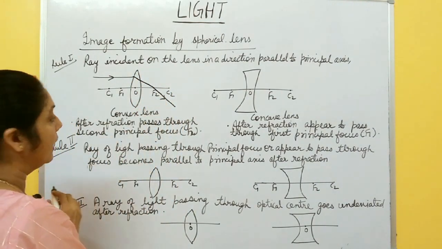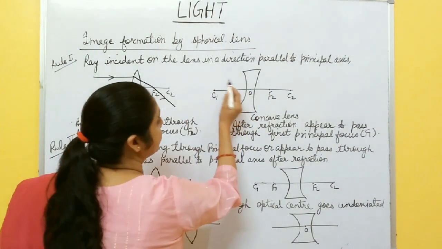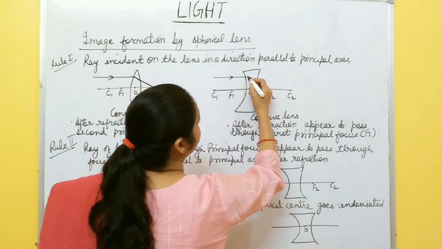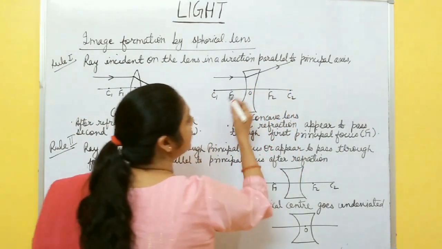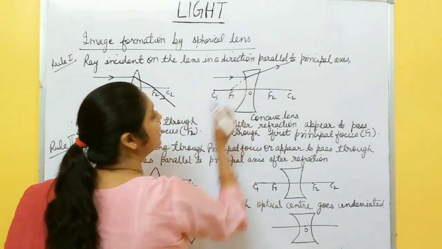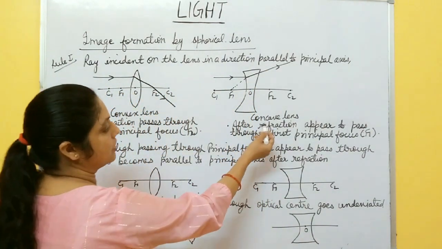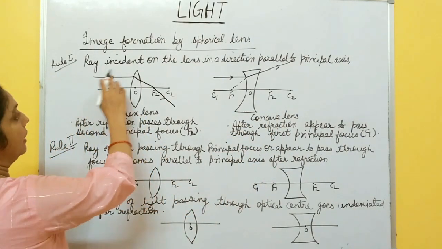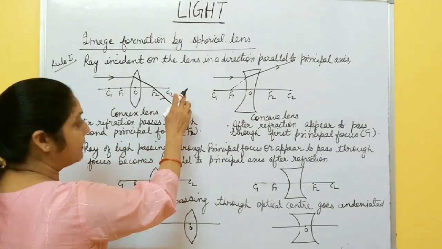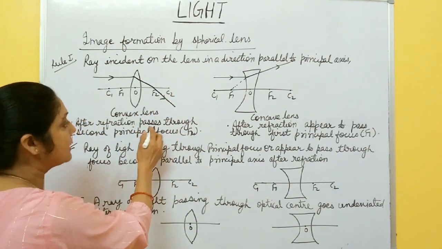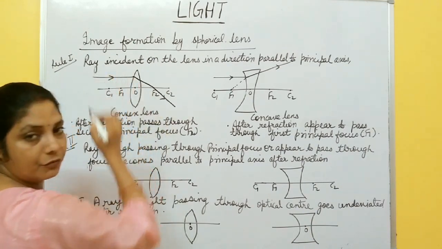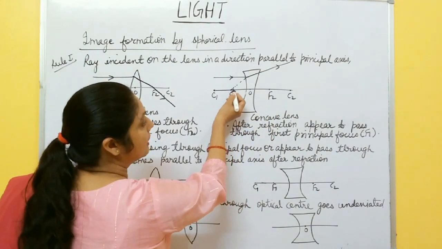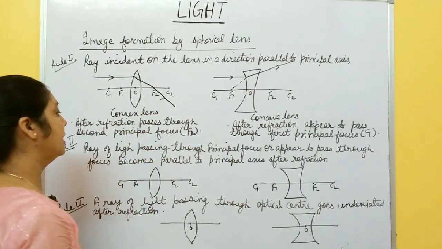Again, in case of concave lens, if a ray of light is incident parallel to the principal axis, then after refraction it goes like this. So it appears to pass through the first focus in case of concave lens.